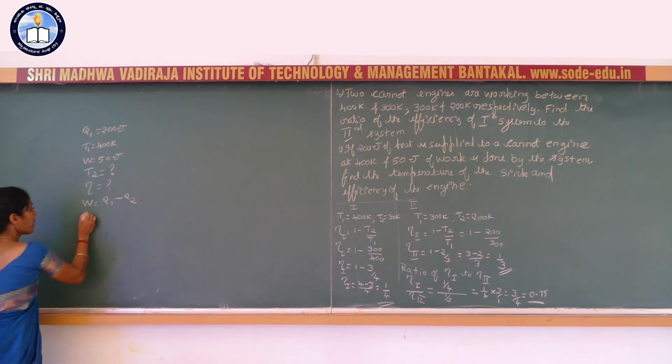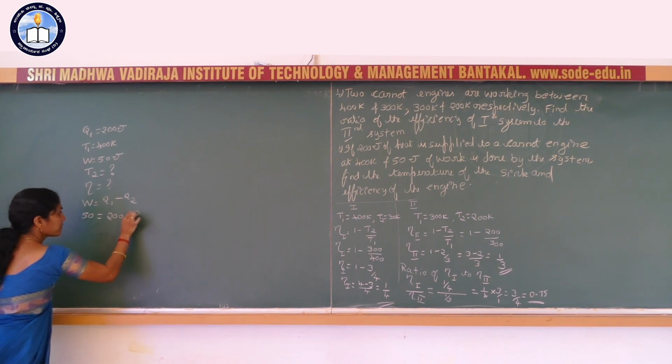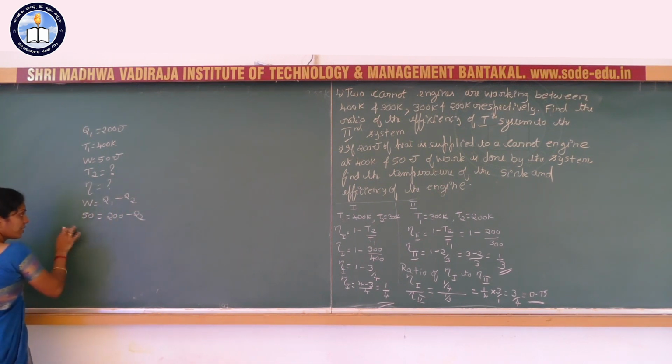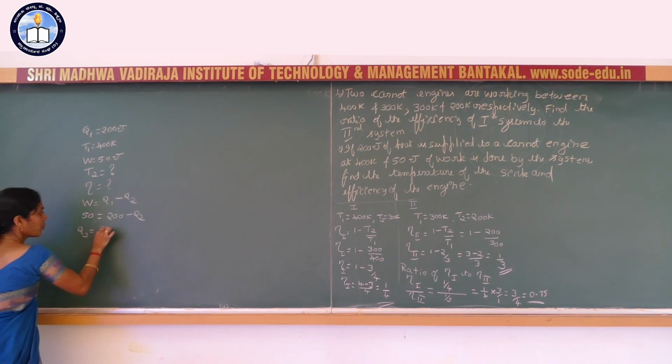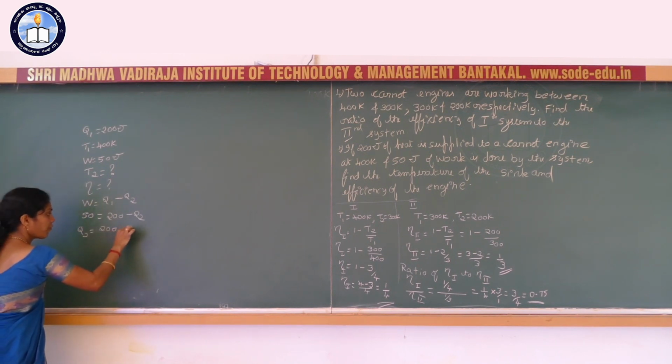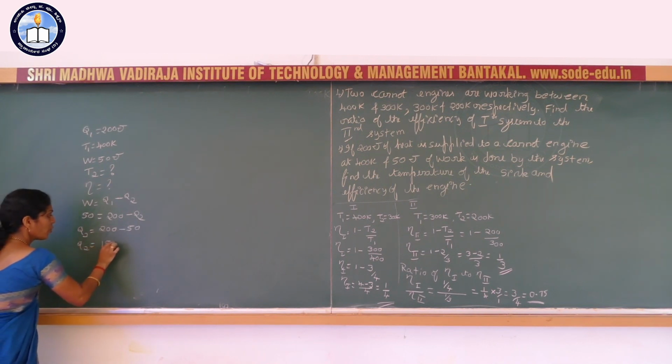Here they are given W is equal to 50 joule, is equal to Q1, they are given 200, minus Q2. So shift Q2 to the left side. Q2 is equal to 200 minus 50, that is 150 joule.